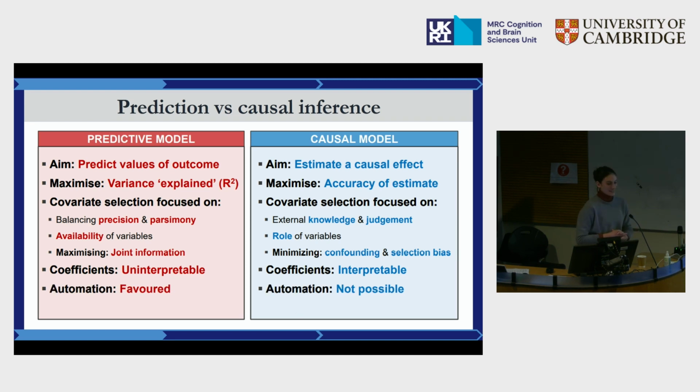Some may argue, there's debates about this, that in a predictive modeling type of framework, automation is favored. You can use machine learning, throw in as many variables as possible to forecast an event, to identify a certain group, because you don't really care about what specific variables, you just want to maximize their joint information. Whereas in a causal modeling type of framework, it's difficult, if not at all possible, to use automation. And that is because oftentimes you need external knowledge and theory to select which are the variables that are going to go into your model, depending on the role that they play.